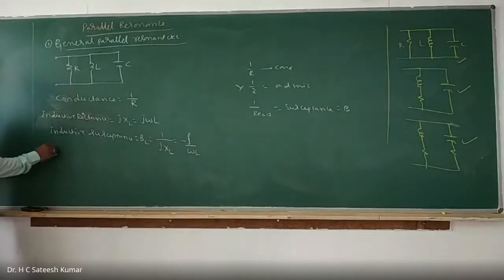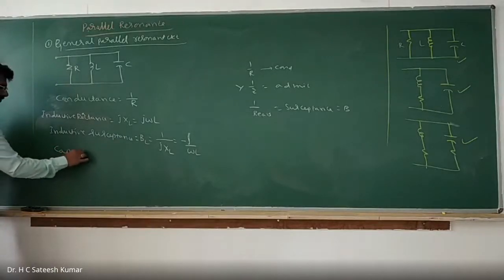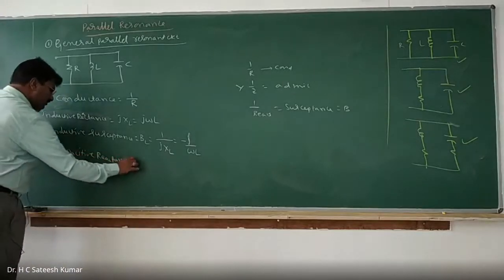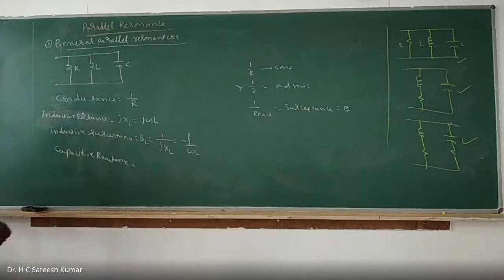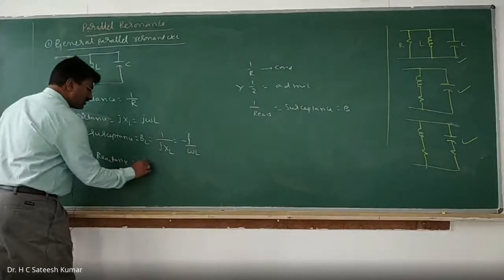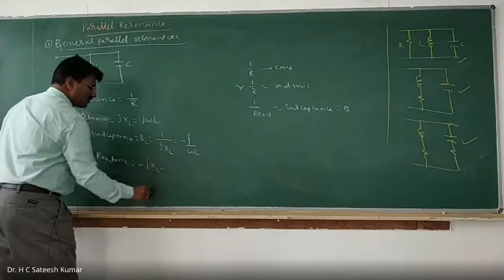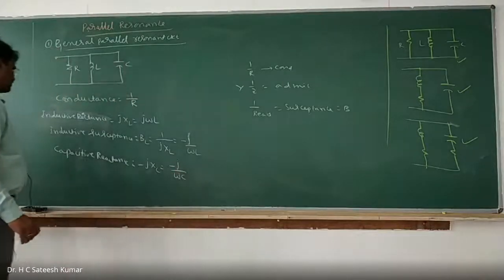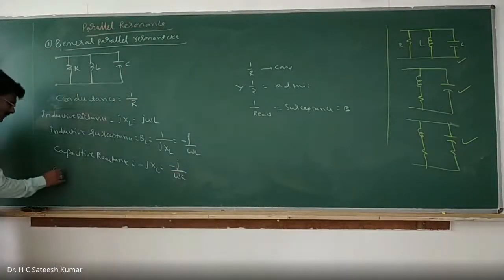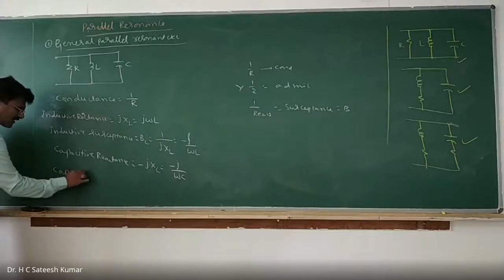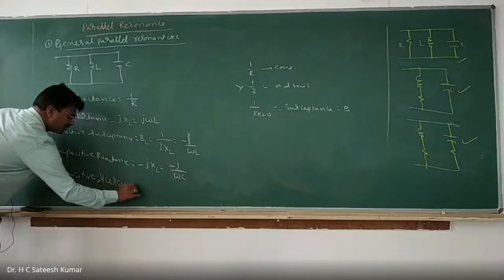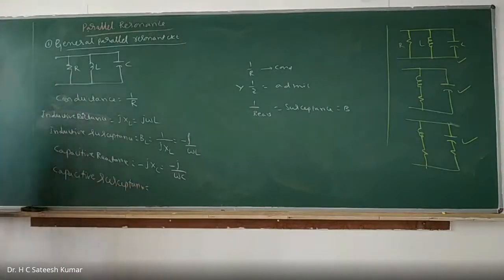Similarly, capacitive reactance is written as minus jXC, which is equal to minus j divided by omega C. Therefore, capacitive susceptance is equal to 1 by reactance.